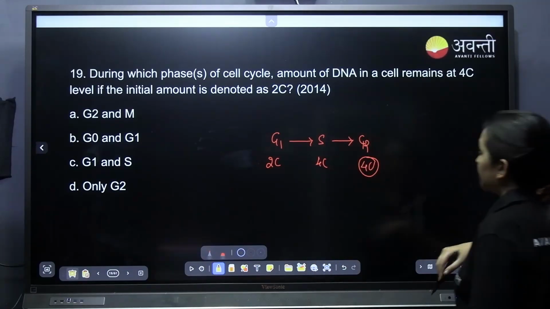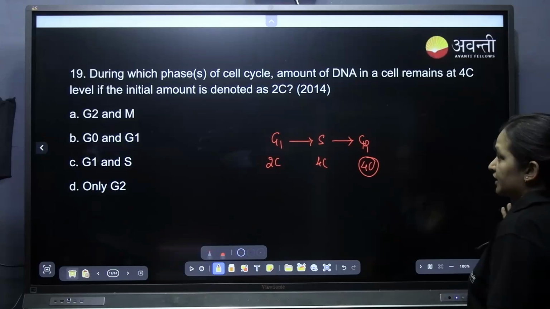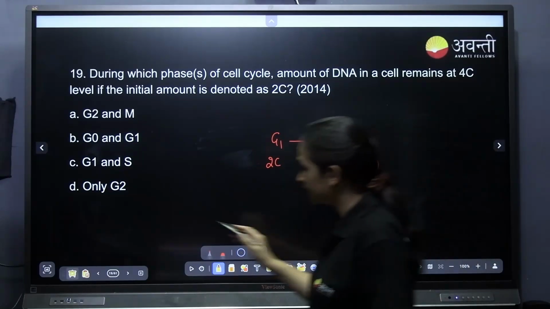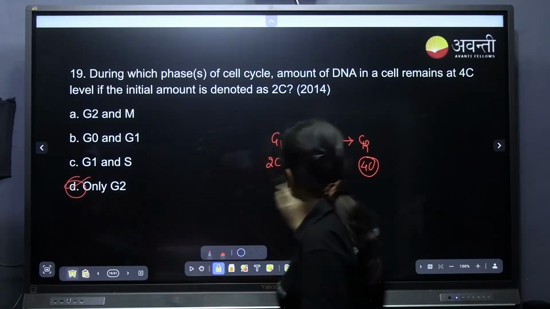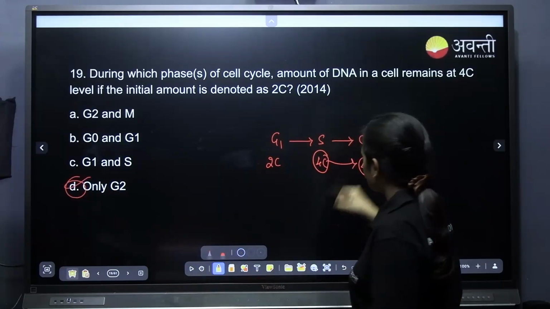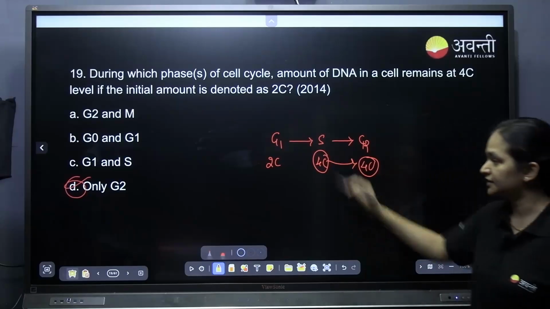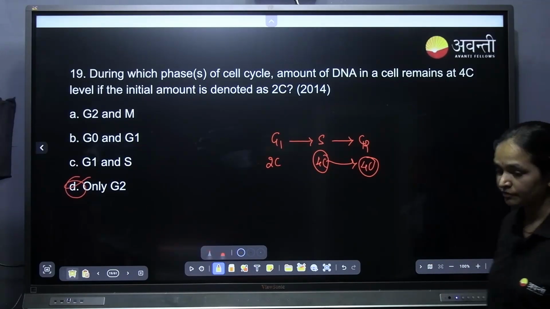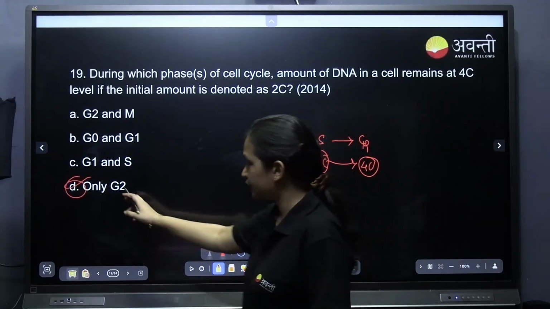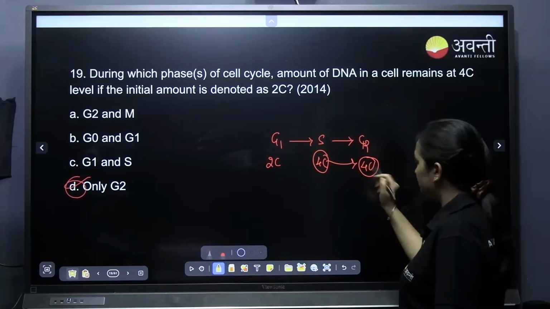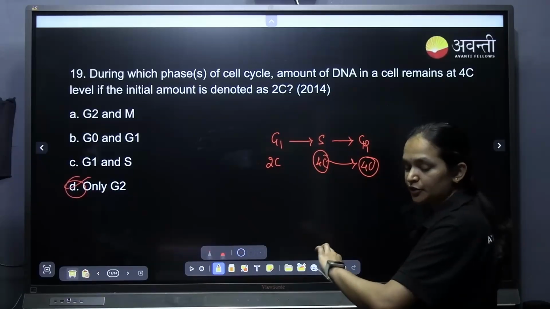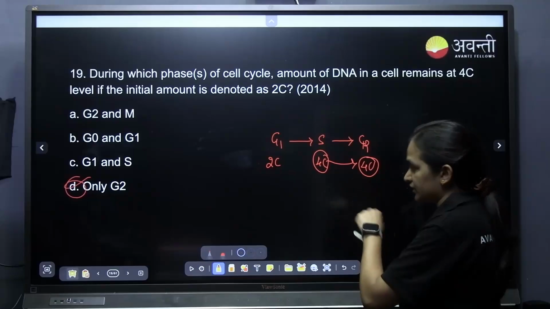So in which phase does the amount of DNA remain at 4C level if the initial amount is 2C? It will be only G2. Now it will become 4C here. So do not take S also, only G2. The answer is D. In G2 phase, the amount of DNA is doubled, 4C.